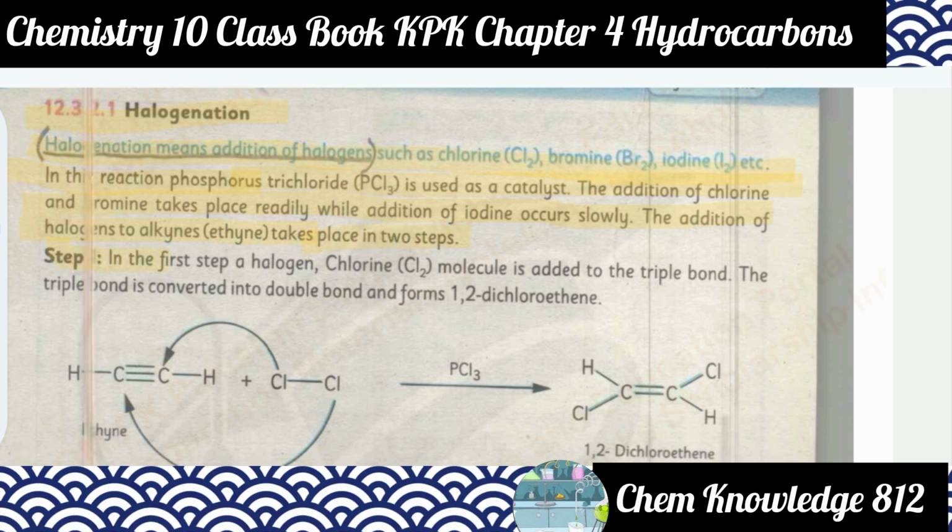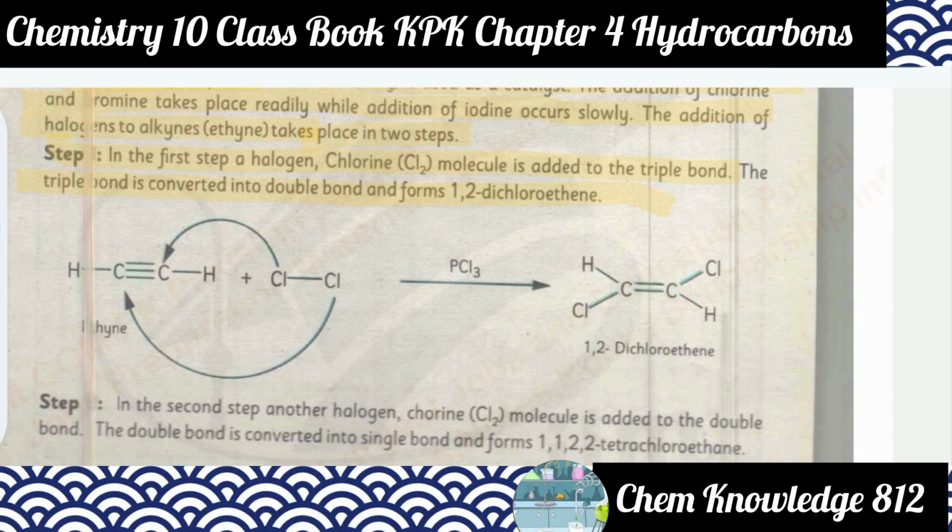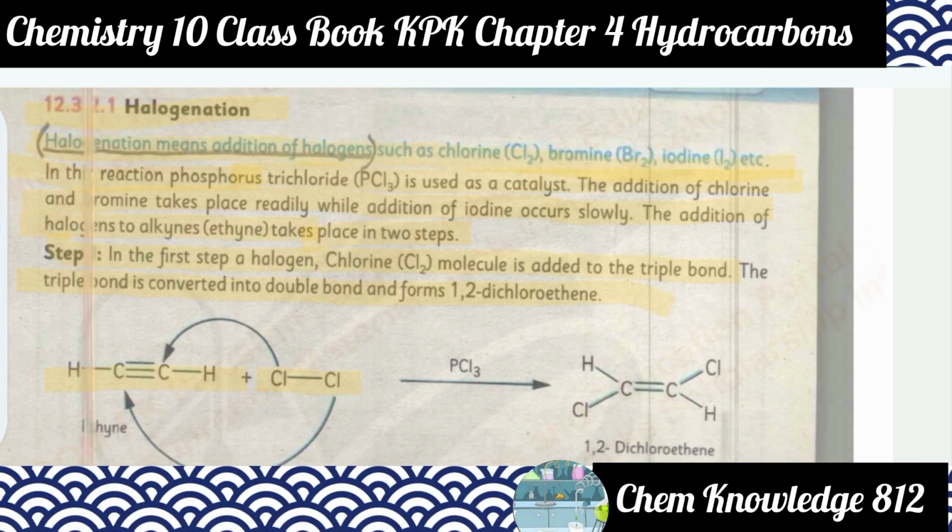In the first step, a halogen, say a chlorine molecule, is added to the triple bond. The triple bond is converted into a double bond and forms 1,2-dichloroethene. So this is the halogenation of ethyne. In this case, these two chlorines are added